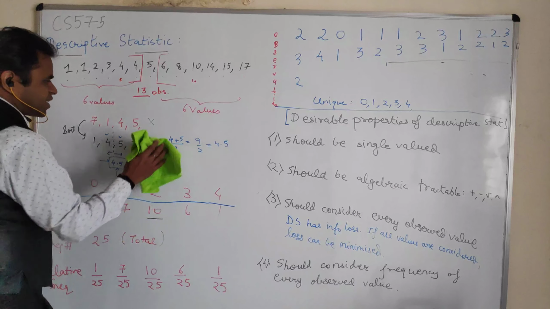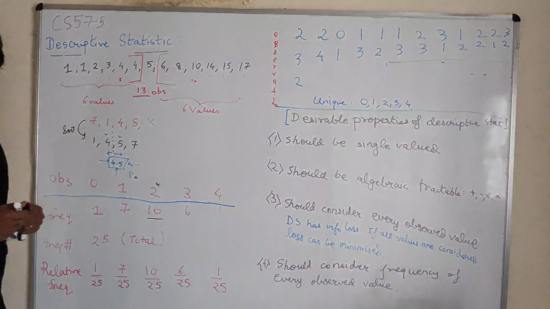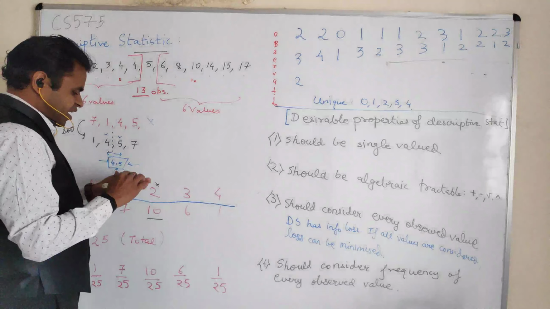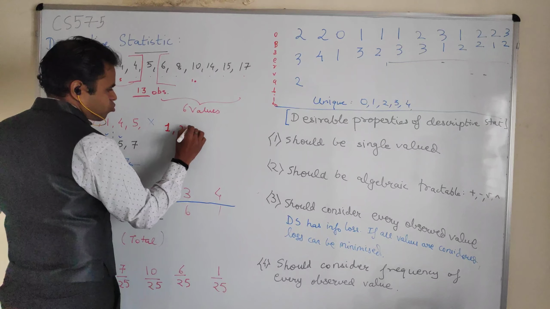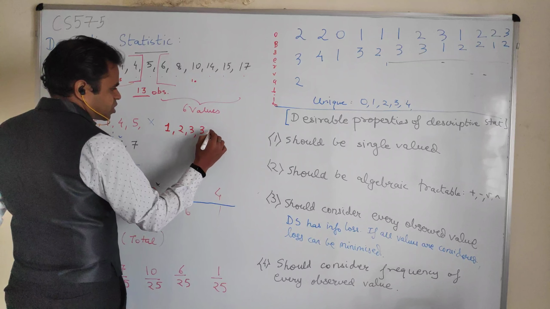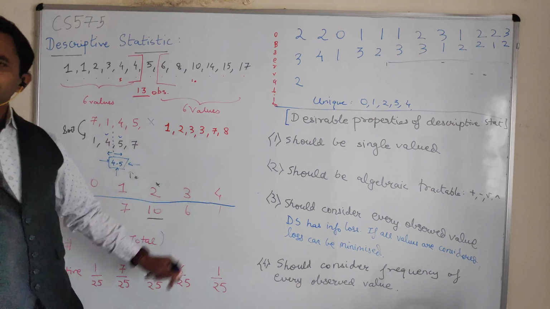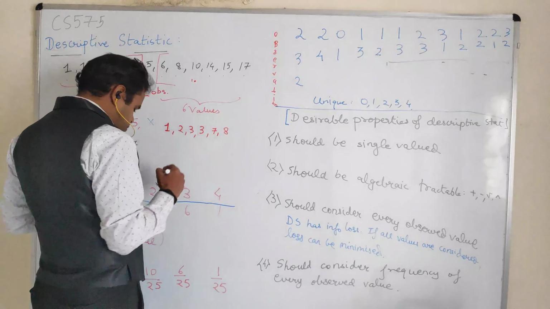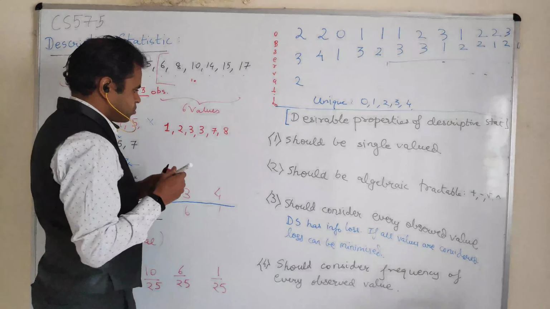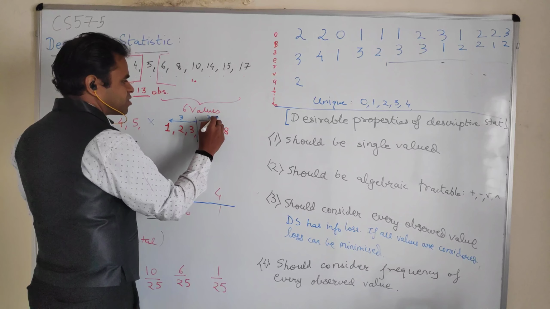Now you can also think about an example in which, even after having an even number of elements in the list, the median is an element belonging to the data set. So let us take 1, 2, 3, 3 and let us take 7 and 8. So we have got 6 elements in the list. I have arranged them so that the calculation becomes easier, right? Now 6 elements, since it's an even number, I will put a line like this. So this divides into 3 numbers here and 3 numbers here.